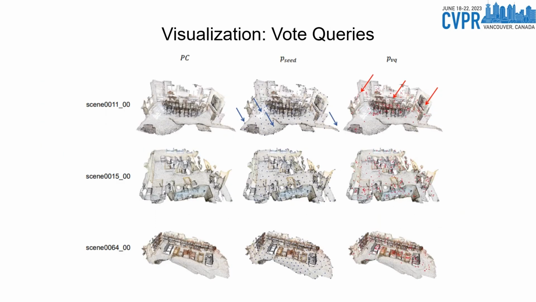We visualize the absolute position of different object queries. P_seed used in 3DETR is marked in blue, and P_VQ used in our proposed Vote2Cap-DETR is marked in red. Most of the vote queries focus on objects in a 3D scene, as red arrows point out, while P_seed is mostly distributed in background areas, as blue arrows point out.